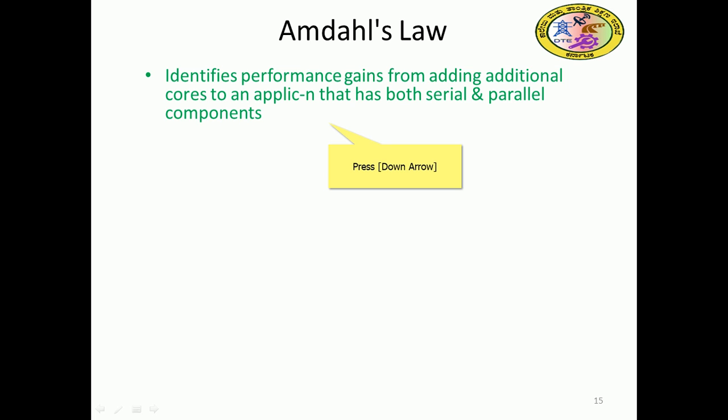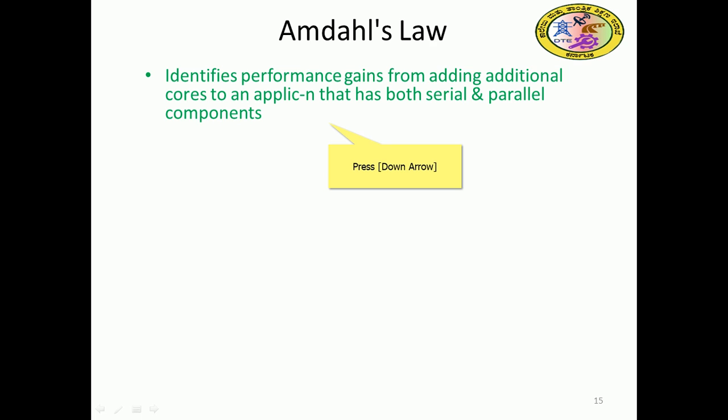So keeping that in mind, Amdahl is saying that the strength of the strongest chain depends upon the weakest link, right? I will repeat once again: the strength of the strongest chain depends on the weakest link. I am so old, I cannot run with you. I cannot run as fast as you. Even if I have taken some boost, some nutrients, I cannot run faster than you. That is the philosophy Amdahl is saying.